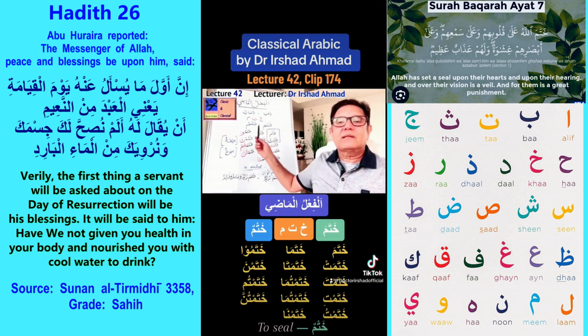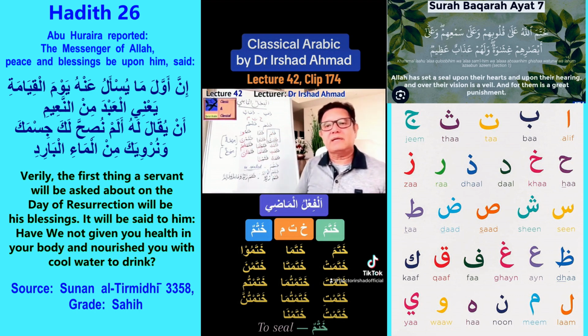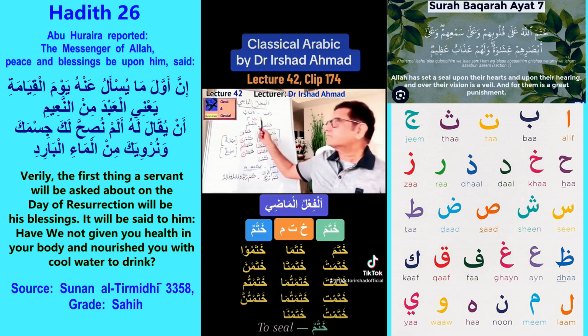We know that an action cannot take place without a doer of the action. So the minimum two components of jumla failure are fail and file. And similarly, we know that the minimum two components of jumla ismiya are mubtada and khabar. Then additions take place in both of these sentences. Let us look at another verb today.